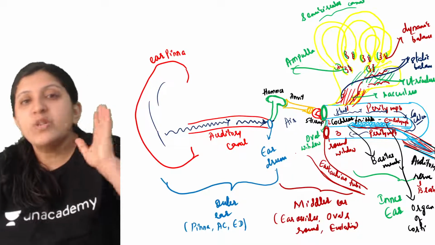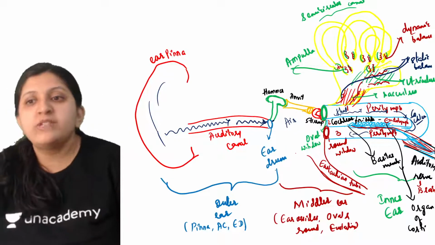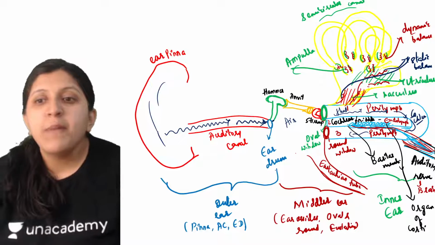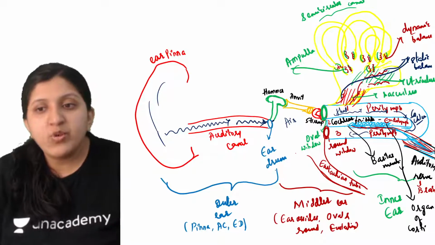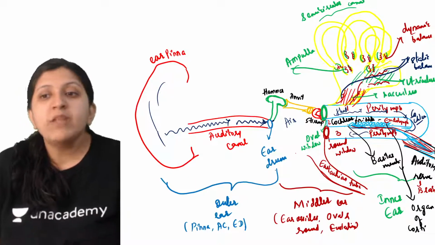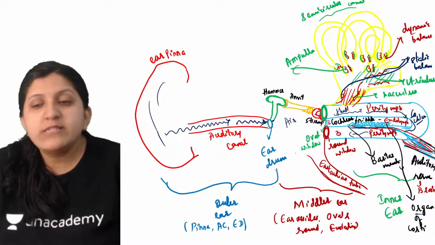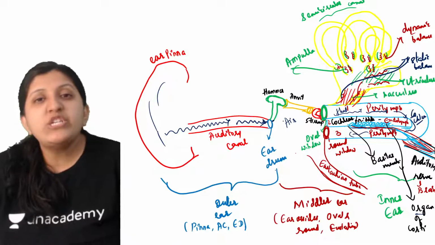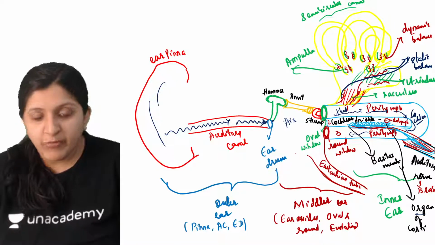And these sound wave vibrations are perceived by the basilar membrane, which has the organ of Corti. These are the sensory cells which can interpret the sound wave.